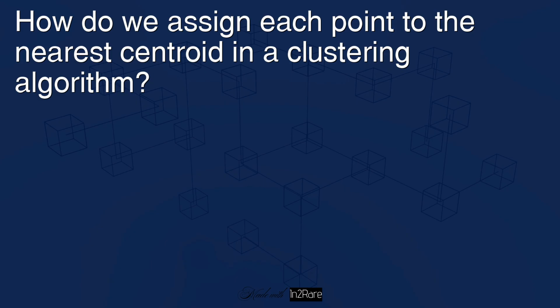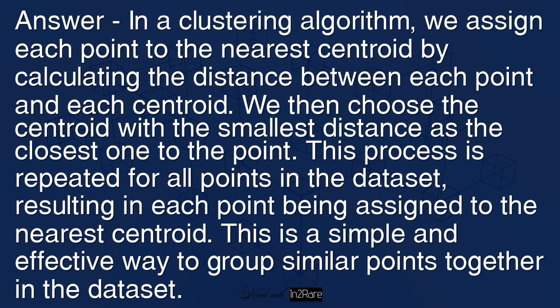How do we assign each point to the nearest centroid in a clustering algorithm? Answer: in a clustering algorithm, we assign each point to the nearest centroid by calculating the distance between each point and each centroid. We then choose the centroid with the smallest distance as the closest one to the point. This process is repeated for all points in the dataset, resulting in each point being assigned to the nearest centroid. This is a simple and effective way to group similar points together in a dataset.